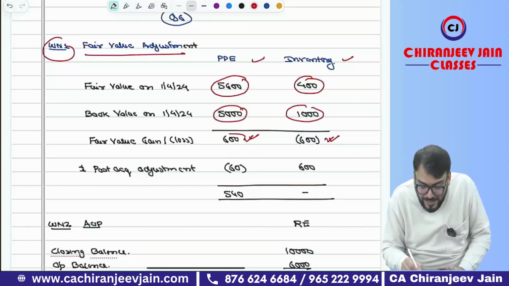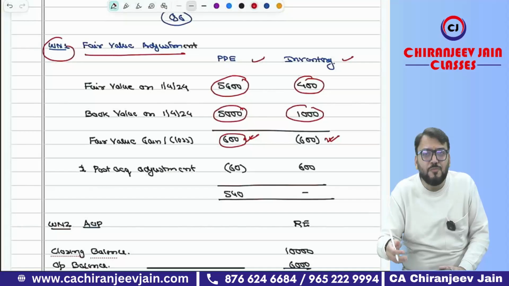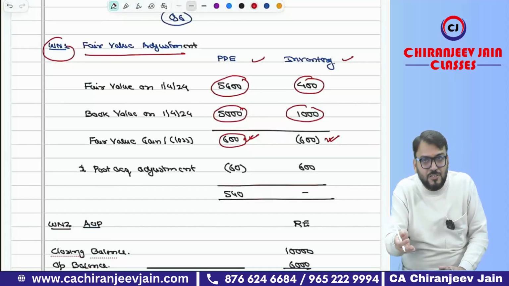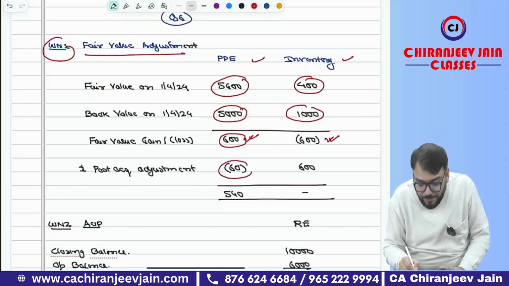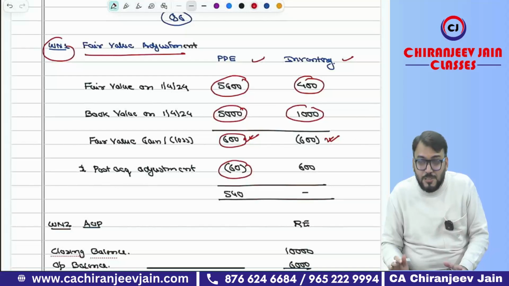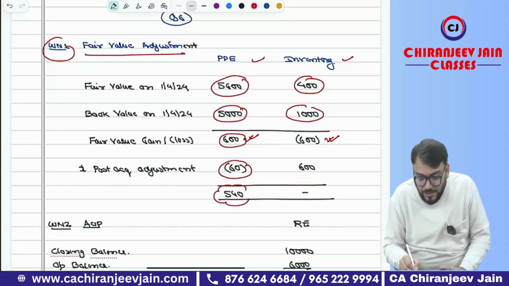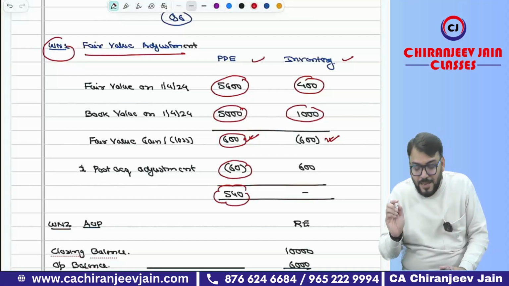Now for PP, can I say there will be some additional depreciation for the post acquisition period, and the additional depreciation will be based on 10%, whatever rate of depreciation has been given, for 1 year. So 10% of 600, that is 60, will come. Therefore the net amount will be 540, which will appear in the consolidated balance sheet.